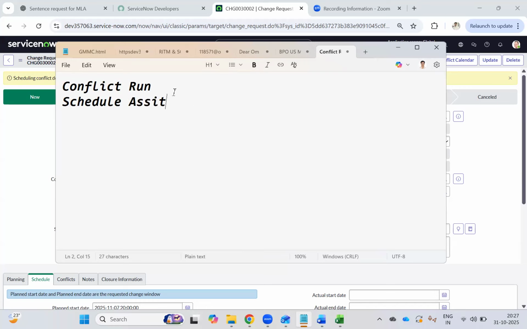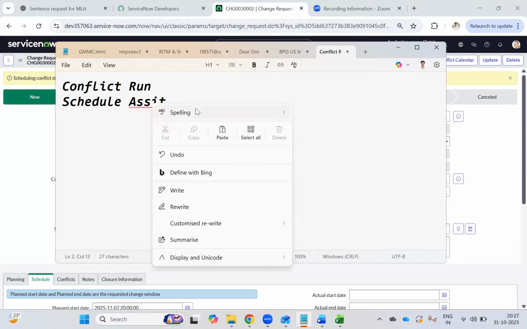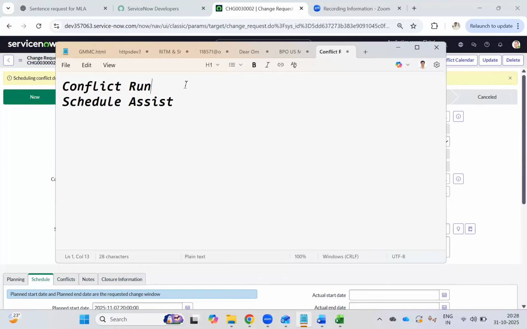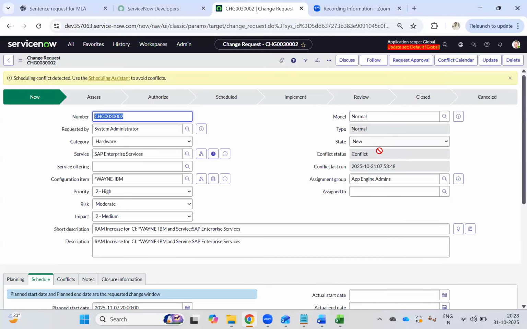Schedule assist. Conflict run is nothing but, I told you that if I have three team members, and I have created three changes at the same time, same day, and I'm trying to execute the changes, what it will do is help you, because you should not be executing multiple changes at the same time.